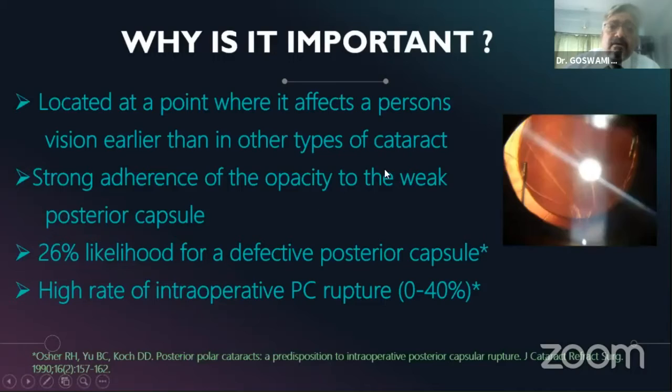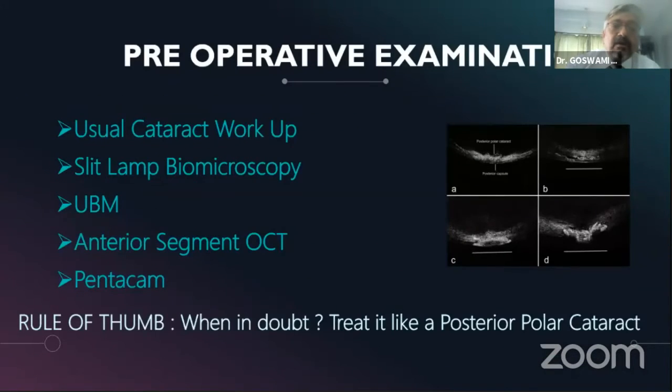Now, why are they more difficult from the surgeon's point of view? Because it's been seen that there's many times a strong adhesion of the opacity with a weak posterior capsule. In fact, it's been seen that about 26% of the cases may have defective posterior capsule, and there's a high rate of intraoperative PC rents, almost 40 to 50% in cases of posterior polar cataract. Taking these into consideration, one has to be very careful, and not just during the surgery but pre-operatively while counseling the patient.